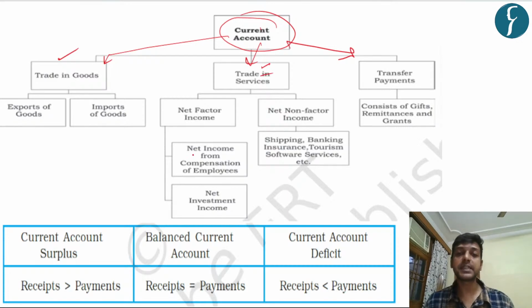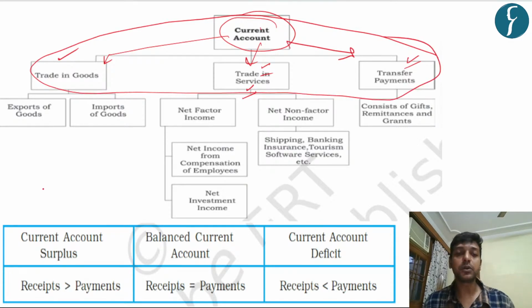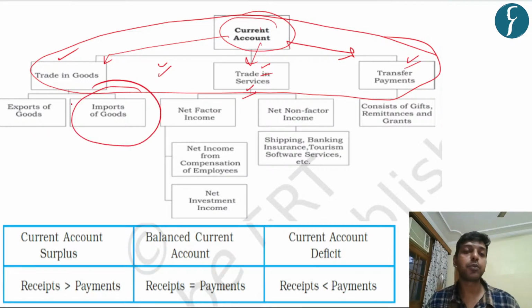Trade in services; services are generally considered invisibles, so these are imports as well as exports of services. And transfer payments, for instance remittances, are considered a part of the current account. India faces a current account deficit because our imports, especially imports of goods, are more than the exports of goods.